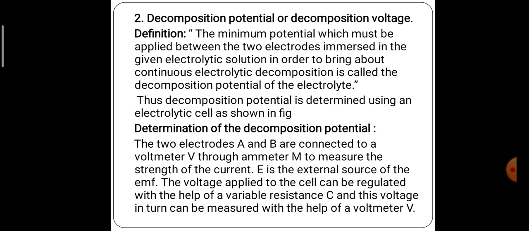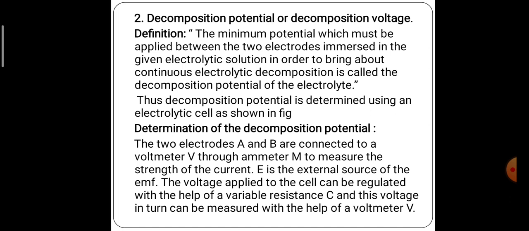Once you apply a minimum voltage, electrolysis does not take place. But if you increase the applied voltage, at a particular value the electrolysis starts. That applied voltage we call the decomposition potential.